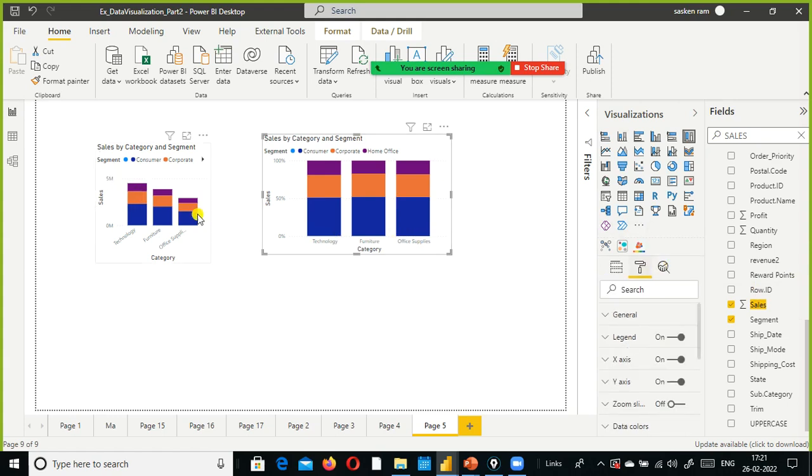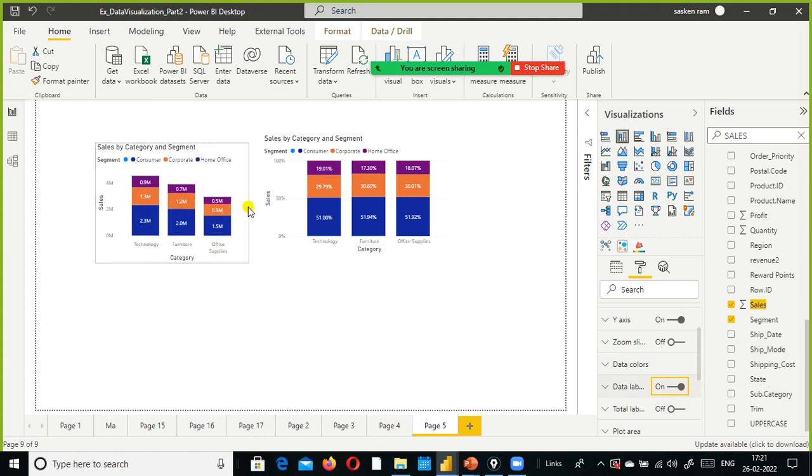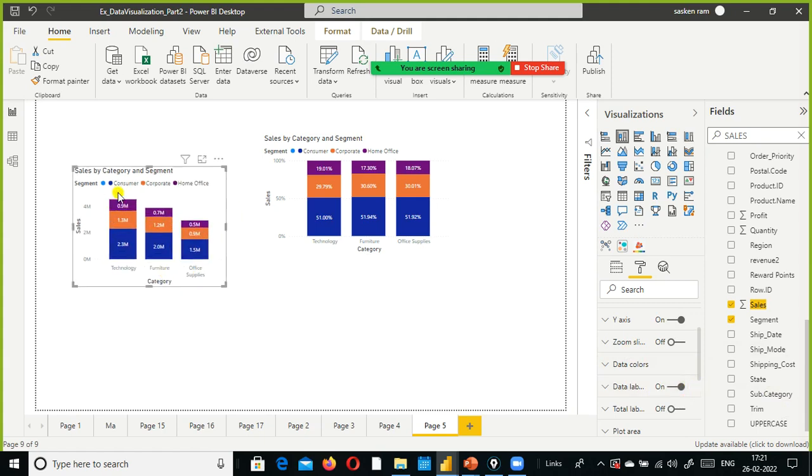Look here, I just enabled the data label for this one. It shows the value for each stack, for each rectangle, for each category segment, as it is.